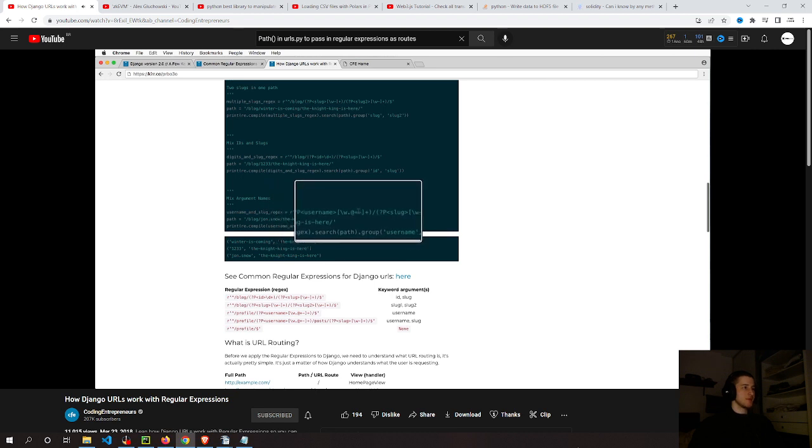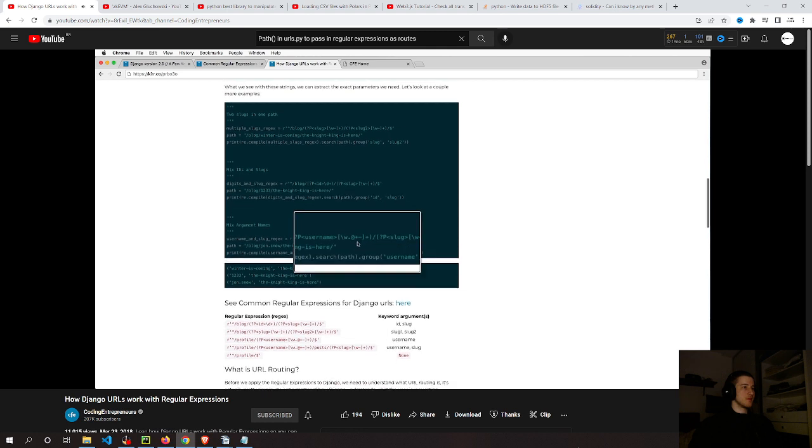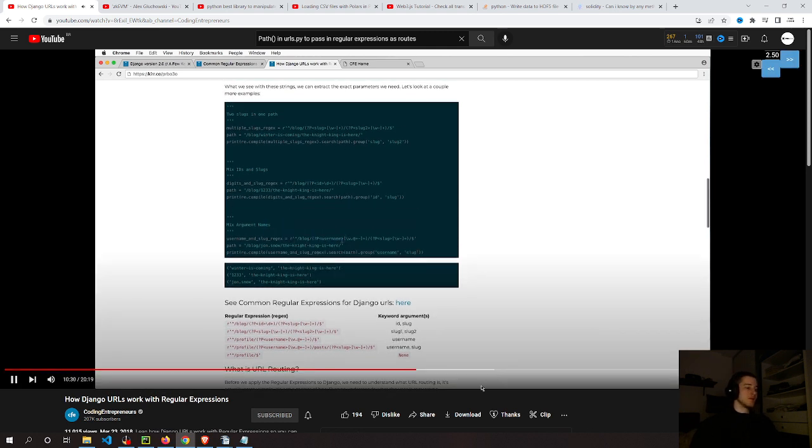So like right here, we've got a username. This has other attributes that the slug doesn't. It has a period in there. It has an @ sign and a plus sign. So those are different ways you might be able to grab the username. So this would be good for emails also. You could use this to actually get somebody's email as a username. Not that I recommend doing that, but using that @ sign and having the period will allow for those things to happen. Much like we see in this path right here, Jon.Snow is the Night King is here. That does not sound like a good blog post for Jon Snow.